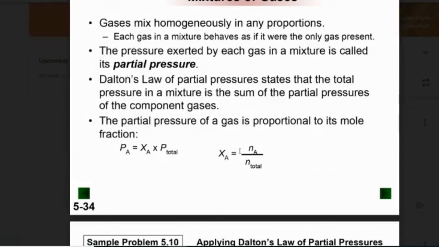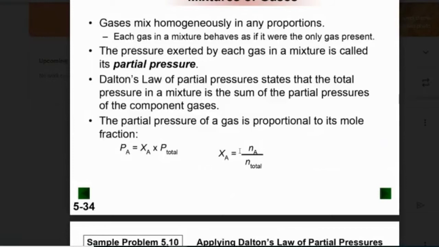Now, Dalton's law says that inside the container, if I have like 4 gases, and I can figure out each one's individual or partial pressure, then if I add them up, I should get the total pressure of the system. So it's not on here, but it's usually P total equals P1 plus P2 plus P3 plus P4, depending on how many gases might be in the container.